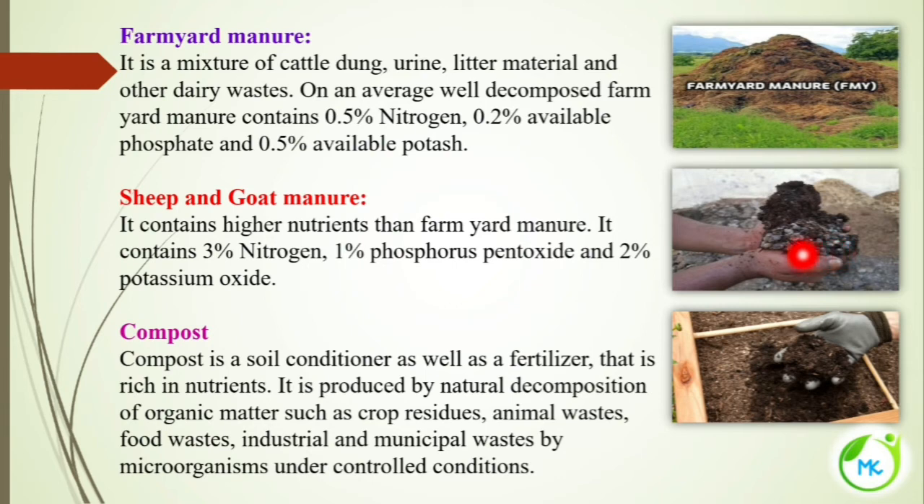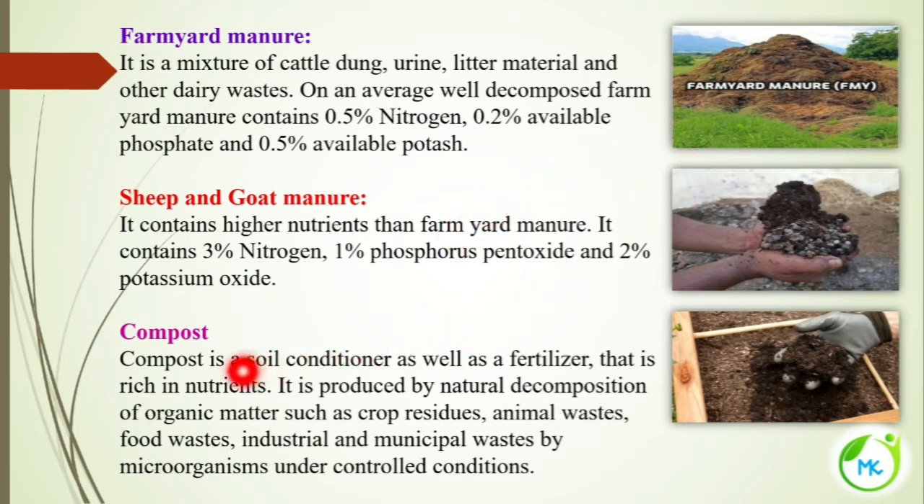Next is sheep and goat manure. This sheep and goat manure contains higher nutrients when compared to the farmyard manure. When you look at the percentage of the nutrients, it will be very clear that they contain higher nutrients. Here you could see 3% nitrogen, whereas in farmyard manure 0.5%. Here 1% phosphorus, here only 0.2, and 2% potassium oxide. So it consists of higher nutrients when compared to the farmyard manure.